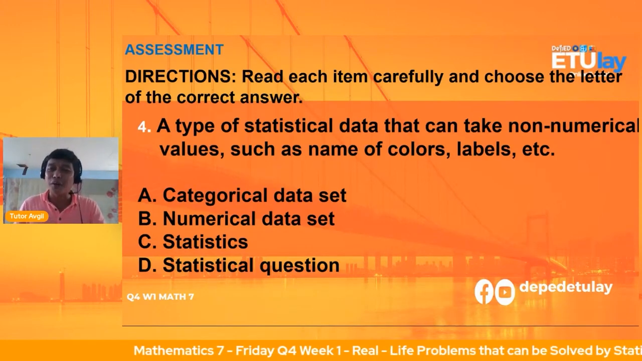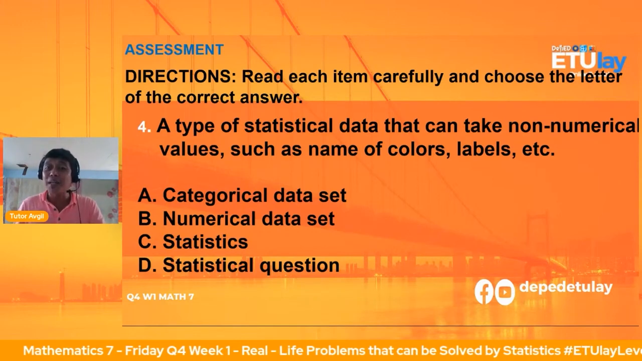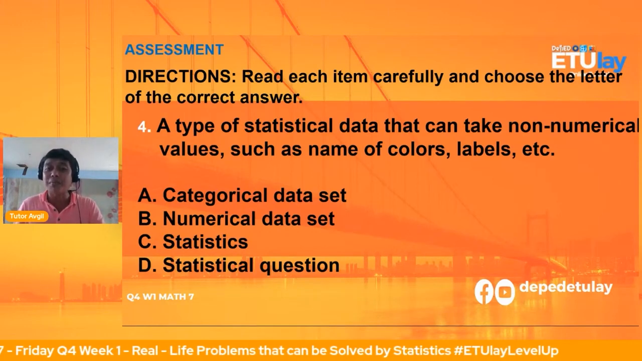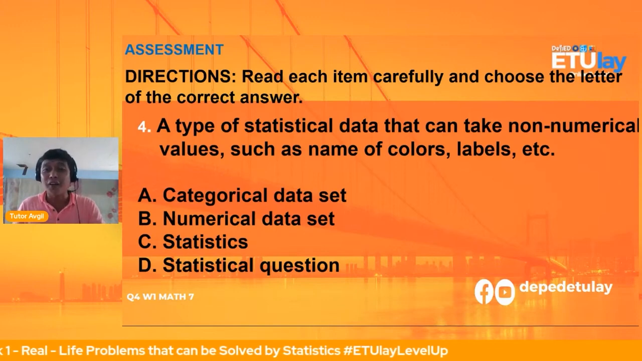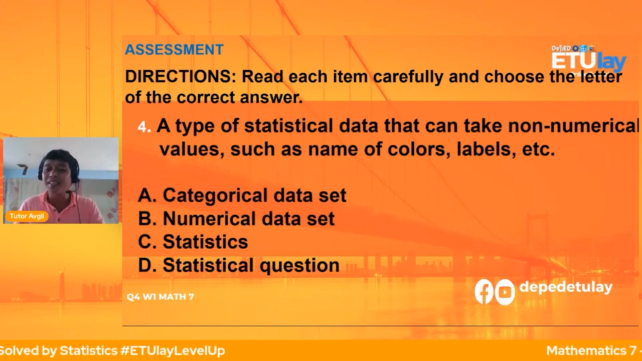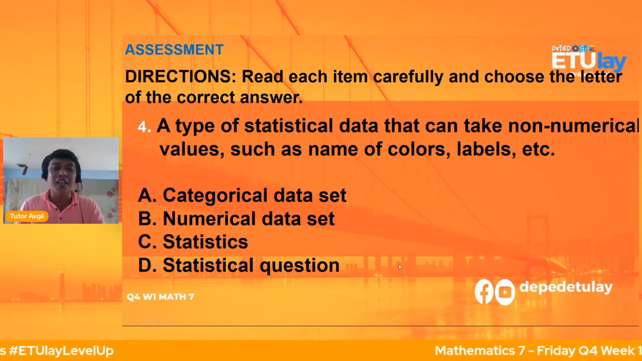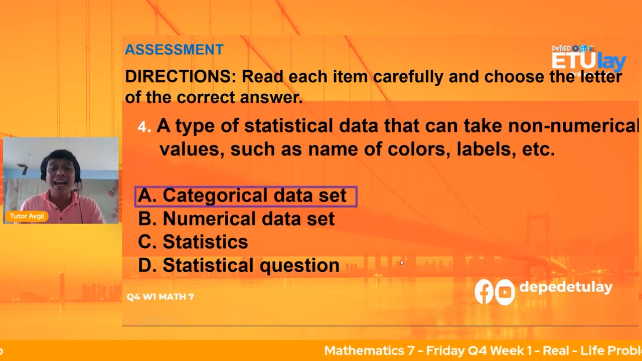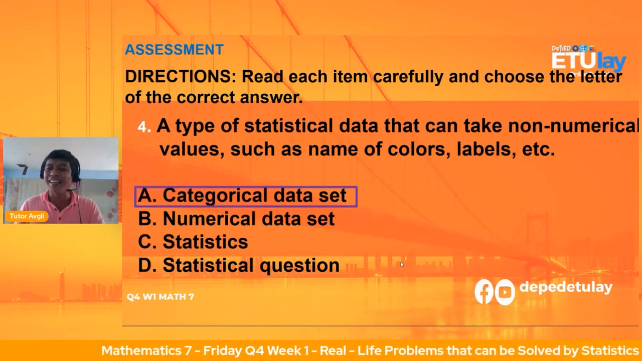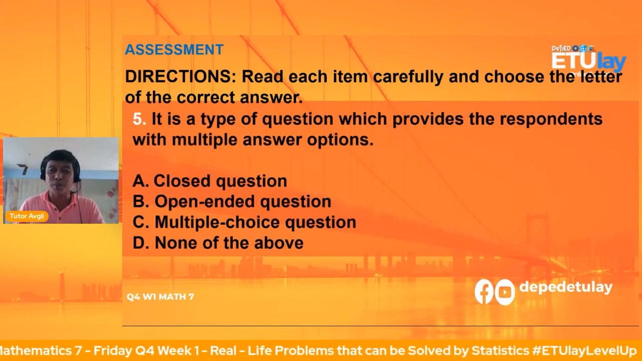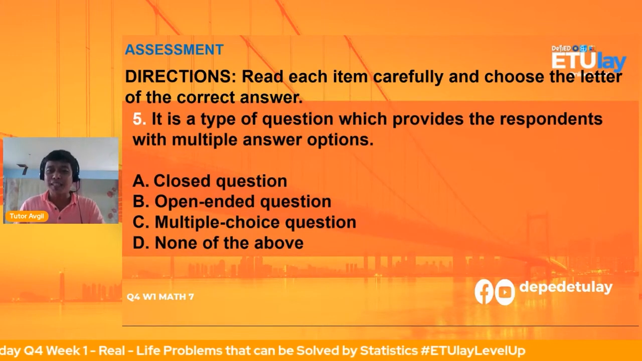Write your answers sa ating comment section. Letter A daw, sabi nila Janet, Shemari, Alrisa, Samantha, Ray Allen, Arnold, Kerubin, Ramiel, RK, Daryl, Samaria. Let us check your answer in number 4. The answer is letter A, categorical data set. Ang husay naman. Very good. Let's have question number 5 na po.